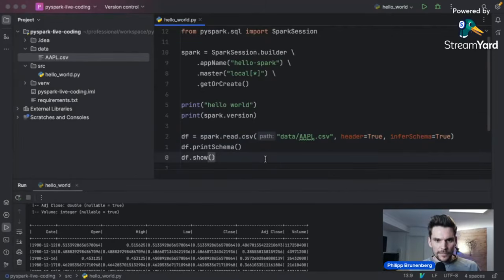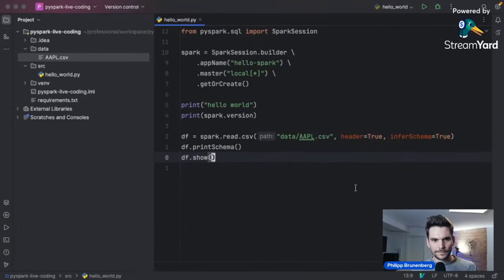So we have read our CSV file. We have a data frame. Now we could, for example, rename the columns. I like to have them in lower camel case usually, so that we could do. Or we could also just play around with it a little bit.